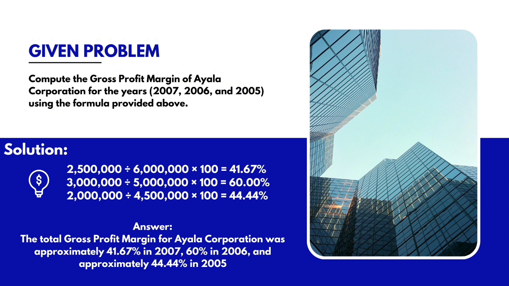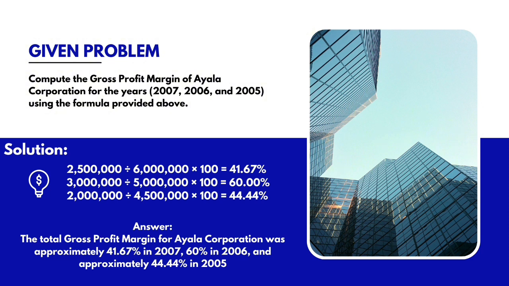And for 2006, we need to divide the 3 million by the 5 million and multiply by 100 to have 60% for the 2006 gross profit margin. And for the last, 2005, we need to divide the 2 million gross profit by the 4,500,000 net sales of 2005, multiplied by 100, for a gross profit margin of 44.44%.